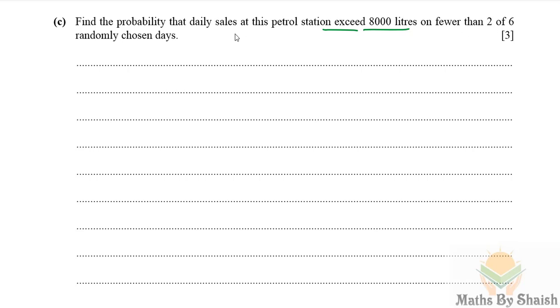For that we require the success probability, which here is the probability of X greater than 8000, and from the previous part we have this probability as 0.122. So q would be 1 minus 0.122, which is 0.878.